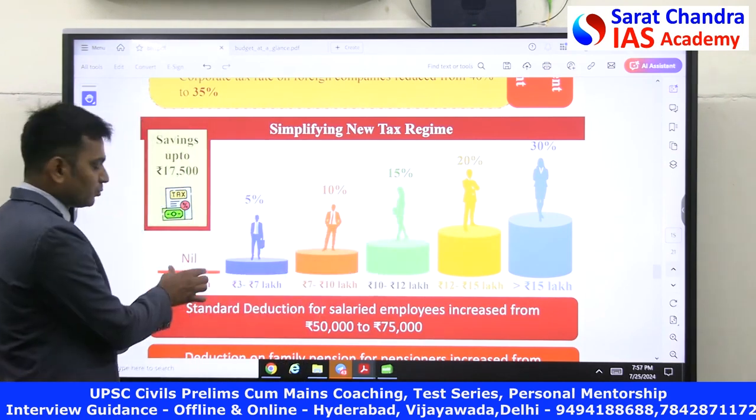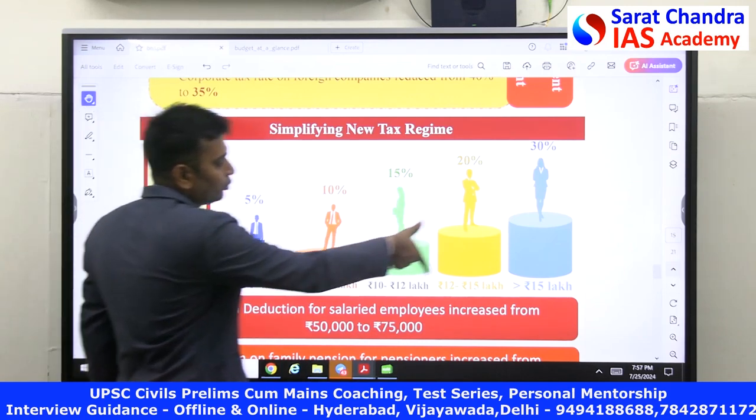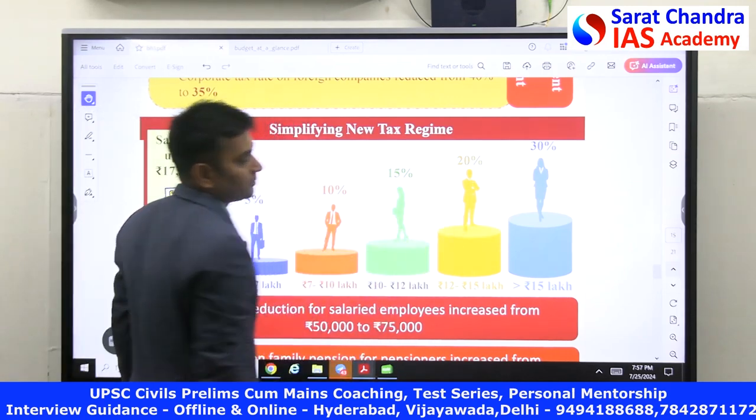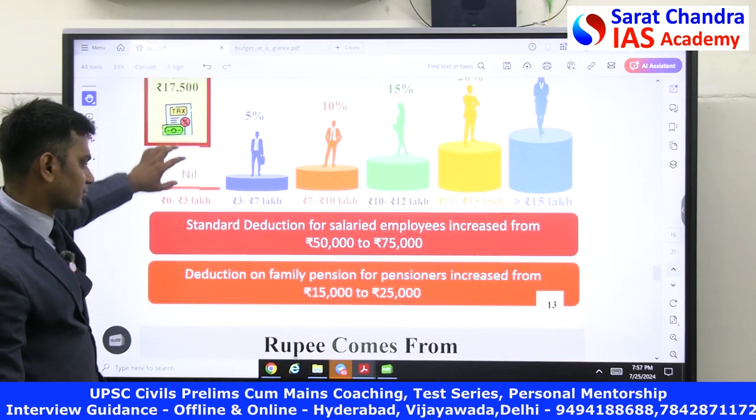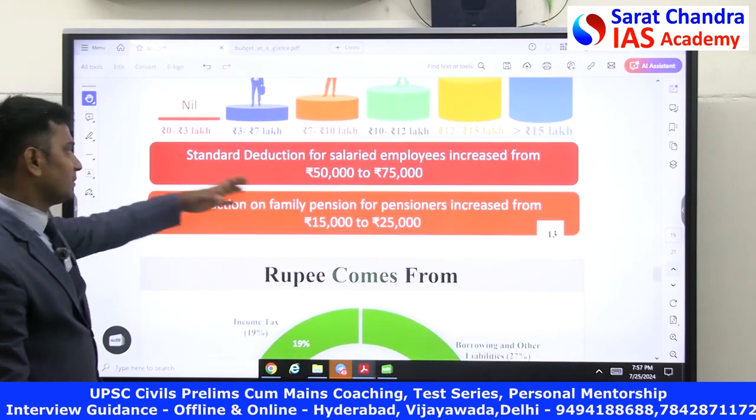Look at this. This is a small chunk. This is a larger piece. The more you earn, the more you have to pay. This is an indication of progressive taxation in the country. And they have given some exemptions.